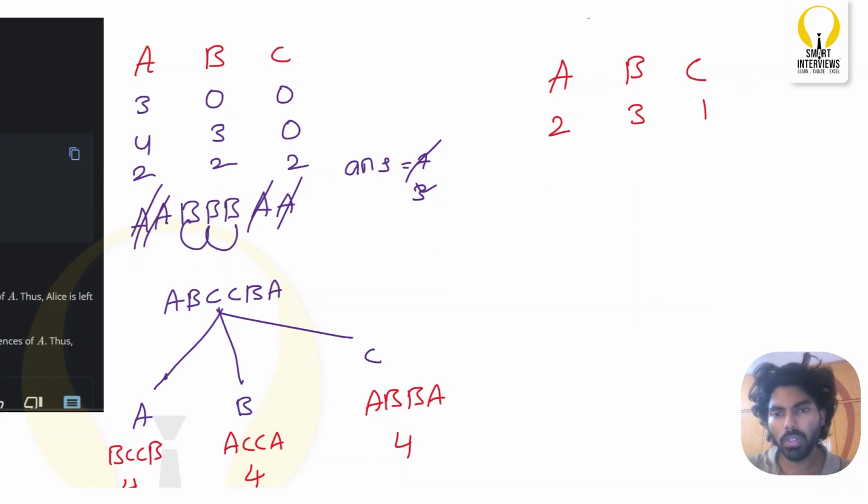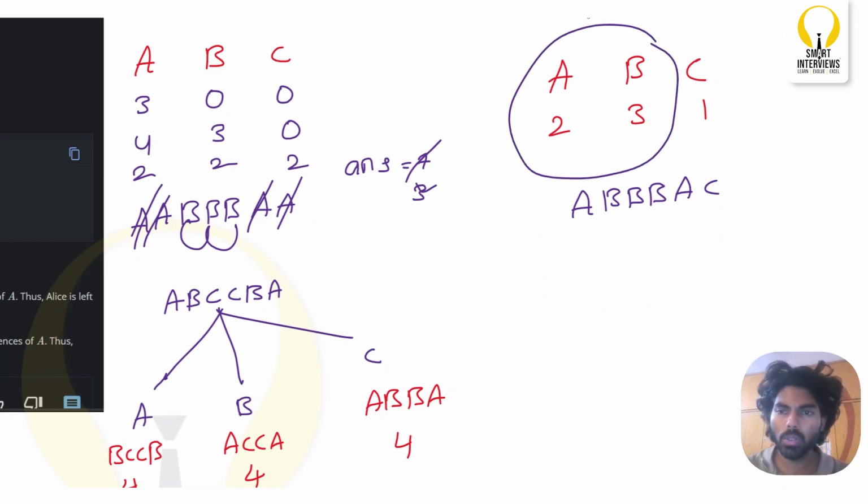Maybe we can think of something like this. One A goes here, followed by 3 B's, followed by one more A, and we have one more character. But wherever we put this character, the entire string doesn't become a palindrome, right?